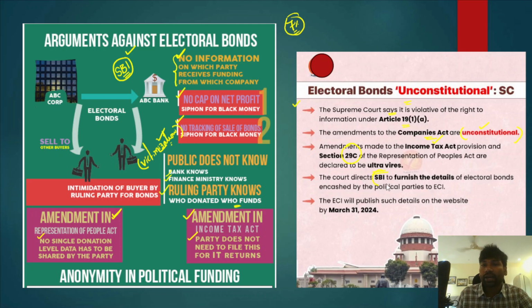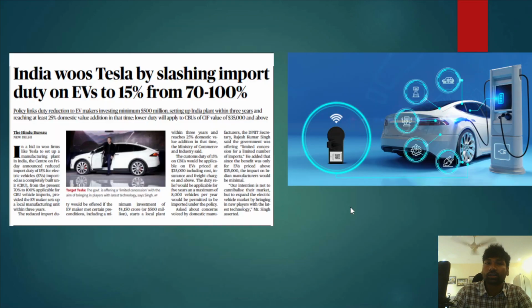The court also directed the State Bank of India to furnish all the details of electoral bonds encashed by these political parties, and the Election Commission of India will publish such details on the website by March 31st, 2024. Okay, so these are the major observations of the Supreme Court in the electoral bond scheme, and this is what the State Bank of India has done with respect to providing details of people who have purchased these electoral bonds. Okay, so that's it about this particular article.